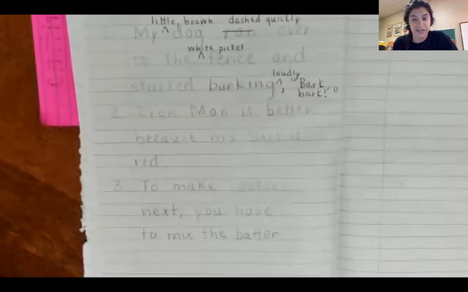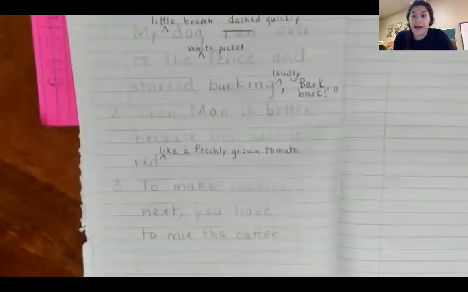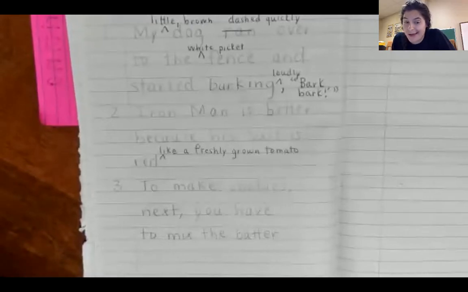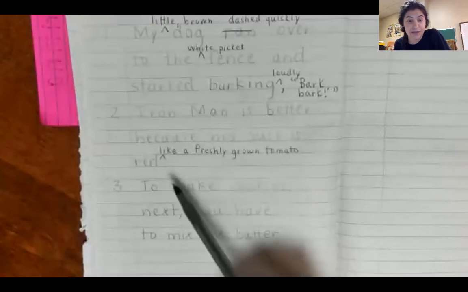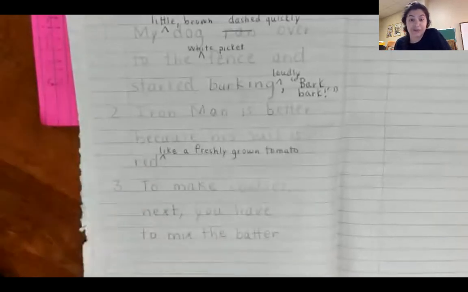So pause this video, write this sentence down, and see if you can make this more detailed by adding descriptive words like adjectives. Wow, that's a really detailed sentence. Here's what I came up with. I thought red was a little bit boring, so I compared it to something, right? We learned about this when we talked about information books. I said Iron Man is better because his suit is red like a freshly grown tomato, right? You picture, oof, that's real red, Ms.